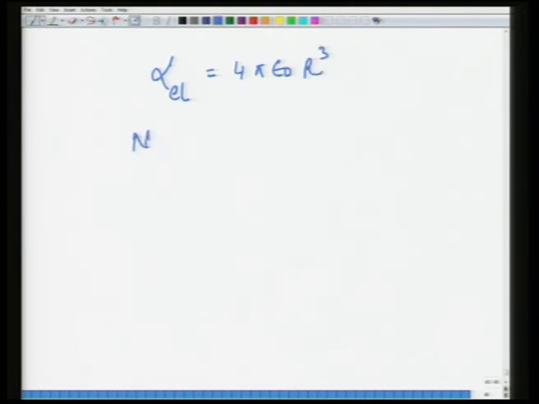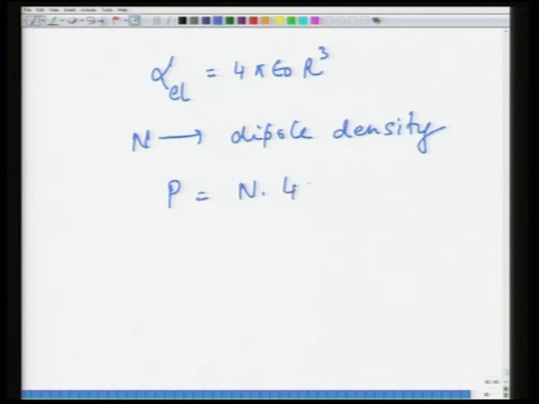and if, let us say, n was the dipole density, number of dipoles per unit volume, then polarization becomes n into 4 pi epsilon naught R cube into E.